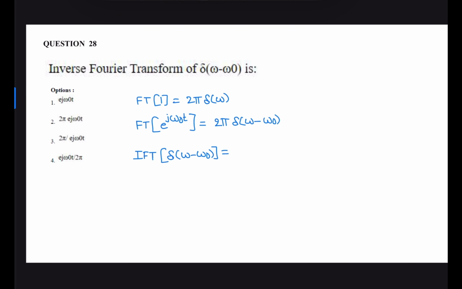Next question. Inverse Fourier transform of delta of omega minus omega naught is. We know that the Fourier transform of 1 is 2 pi delta of omega. Fourier transform of e power j omega naught t is 2 pi delta of omega minus omega naught. Therefore, the inverse Fourier transform of delta of omega minus omega naught is 1 by 2 pi into e power j omega naught t. Correct option is 4.